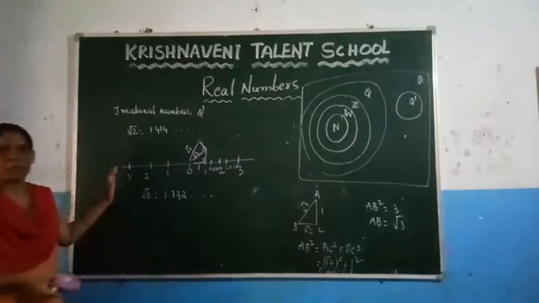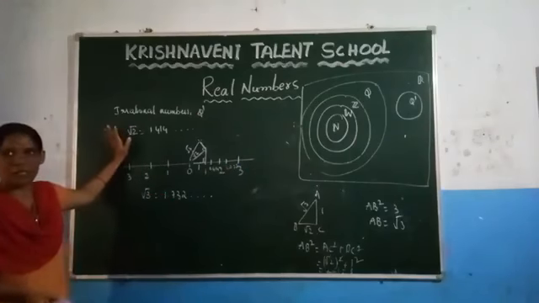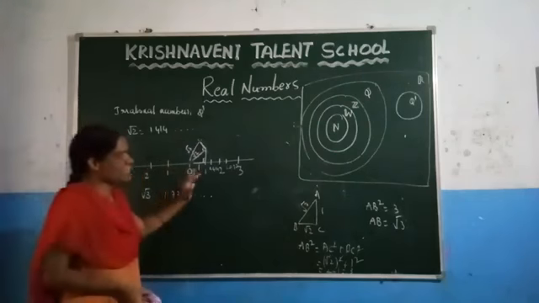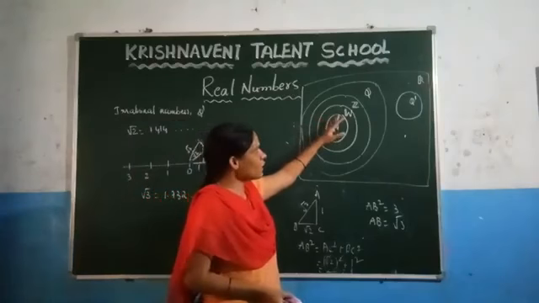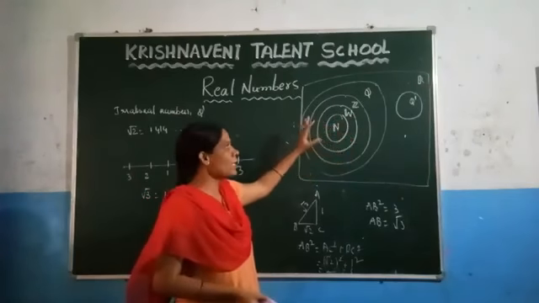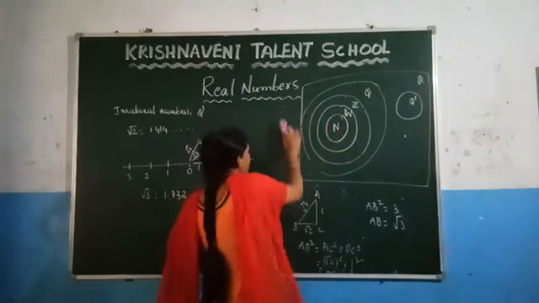Like that you can represent any irrational numbers on a number line. Now up to now we discussed natural numbers, whole numbers, integers, real numbers, irrational numbers, and the representation of rational numbers and irrational numbers.